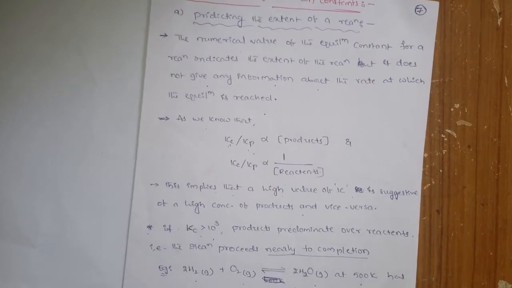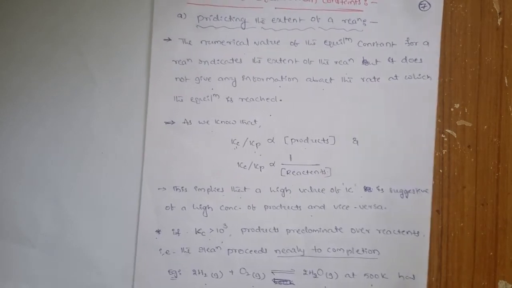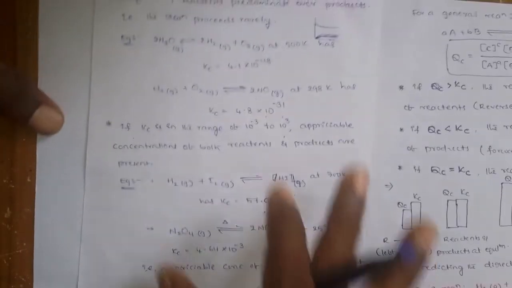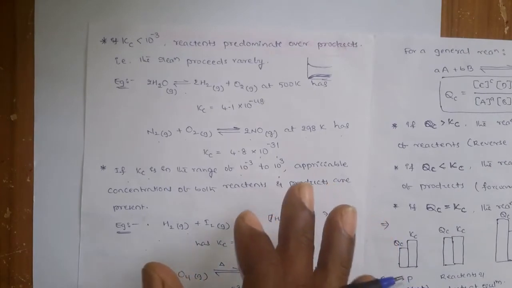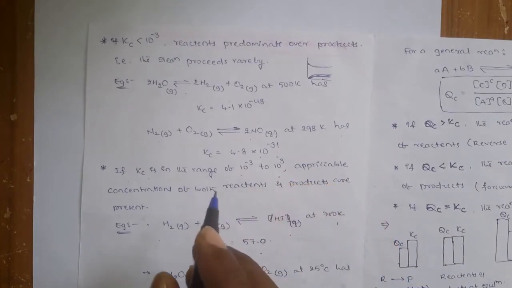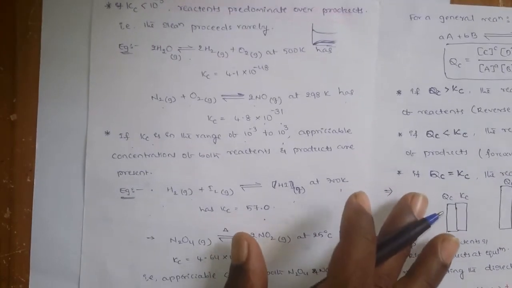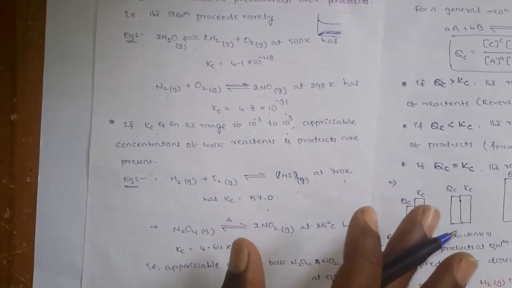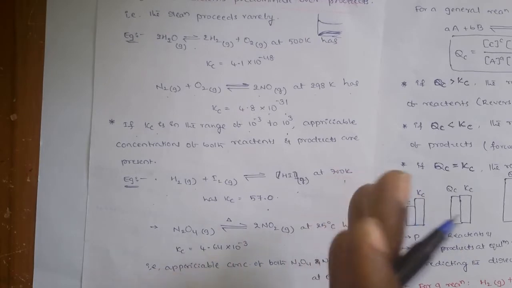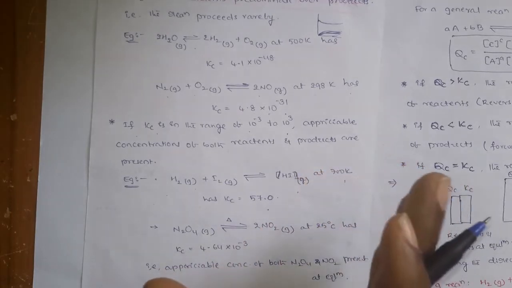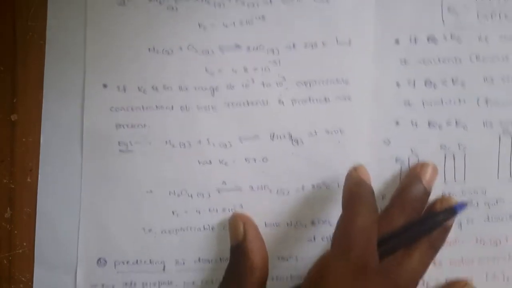If it is above 10 to the power of 3, then you can say that the reaction is almost at the completion stage. Okay, if that equilibrium constant is less than 10 to the power of minus 3, then you can say that it is rare to complete. And if it is in between 10 to the power of minus 3 to 10 to the power of 3, you can say that appreciable reactants ఉంటాయి, అక్కడ products కూడా ఉంటాయి, maybe in between, in the middle range of the reaction.